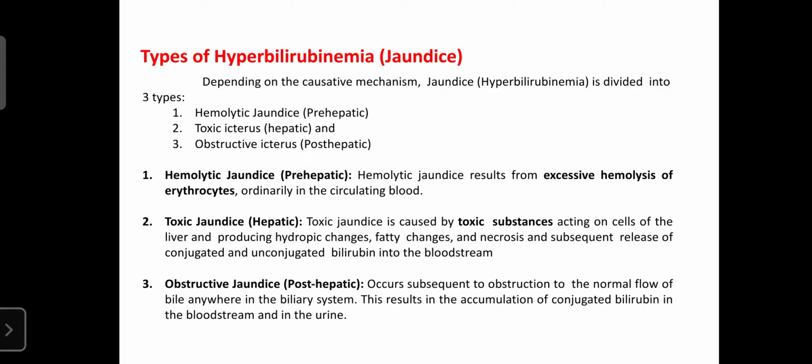Jaundice is mainly of three types: hemolytic, toxic icterus, and obstructive. Hemolytic jaundice occurs before entering the liver. Due to toxicity in the liver, it is toxic icterus or hepatic jaundice. And when there is some obstruction after the formation of the bile, it is obstructive icterus or post hepatic jaundice. So jaundice is mainly classified into three types.